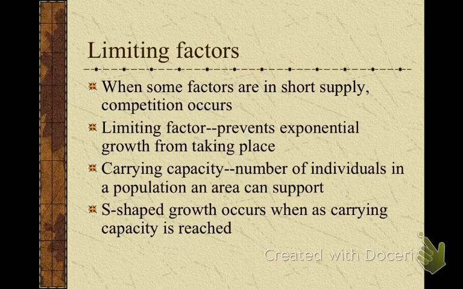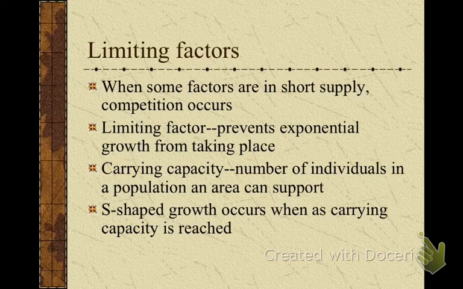Your limiting factors, like Emily said, are what stops your growth in that population. So it prevents exponential growth from taking place. It's a factor that stops your growth from taking place. Competition will occur.